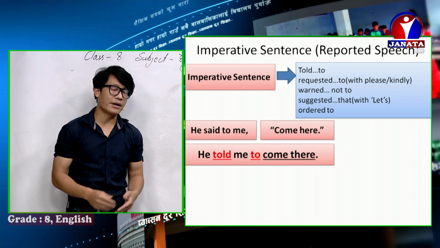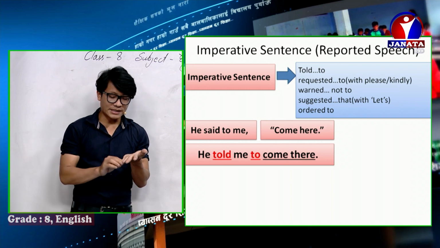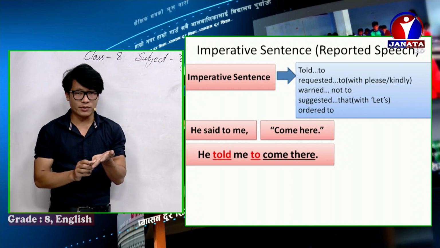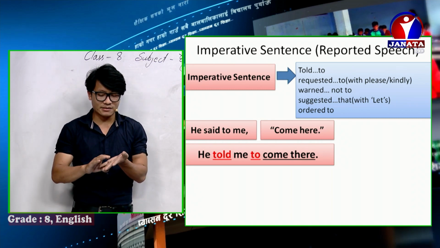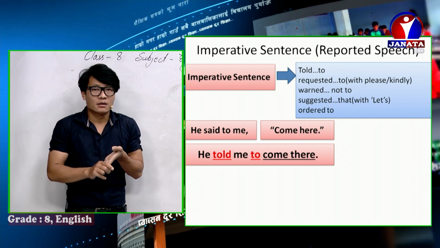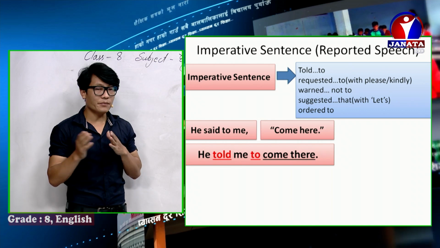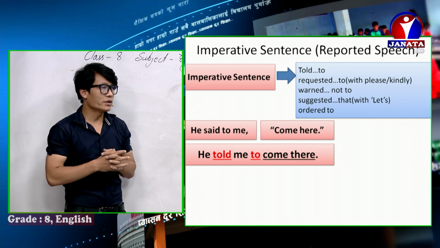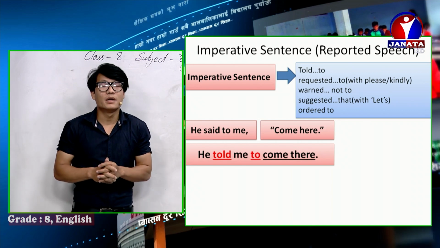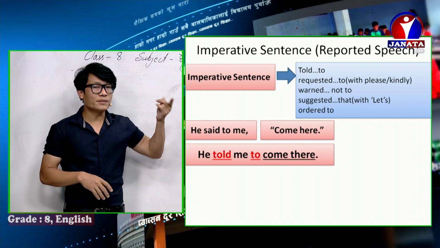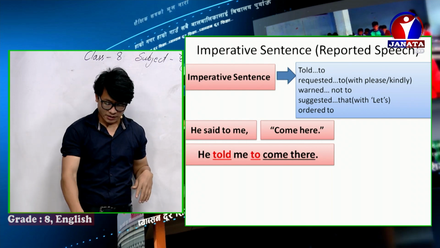Remember very well, if it is a common sentence, if that is not a request, not a warning, not an order, not a command, then we need to write told to. Come here is a common sentence, so he told me to come there. Here should be changed into there. Next,